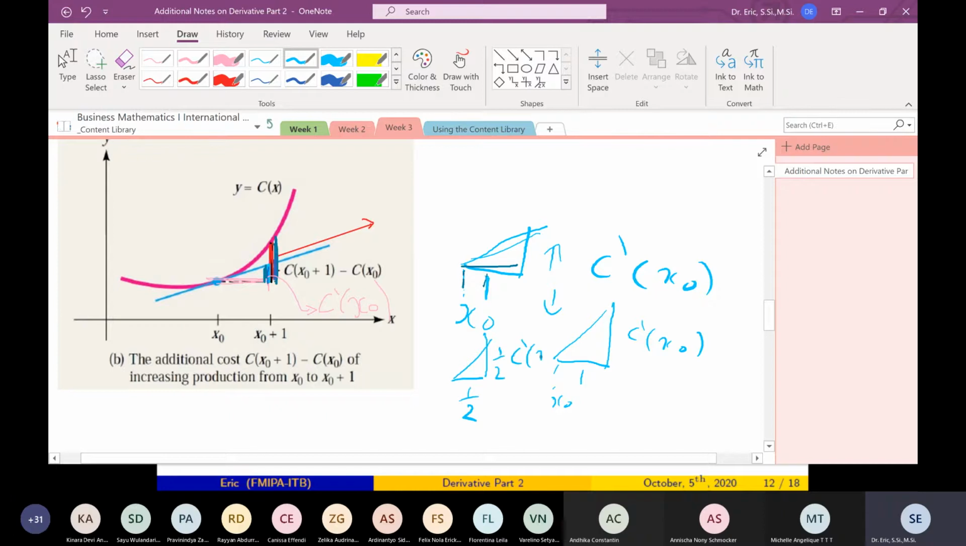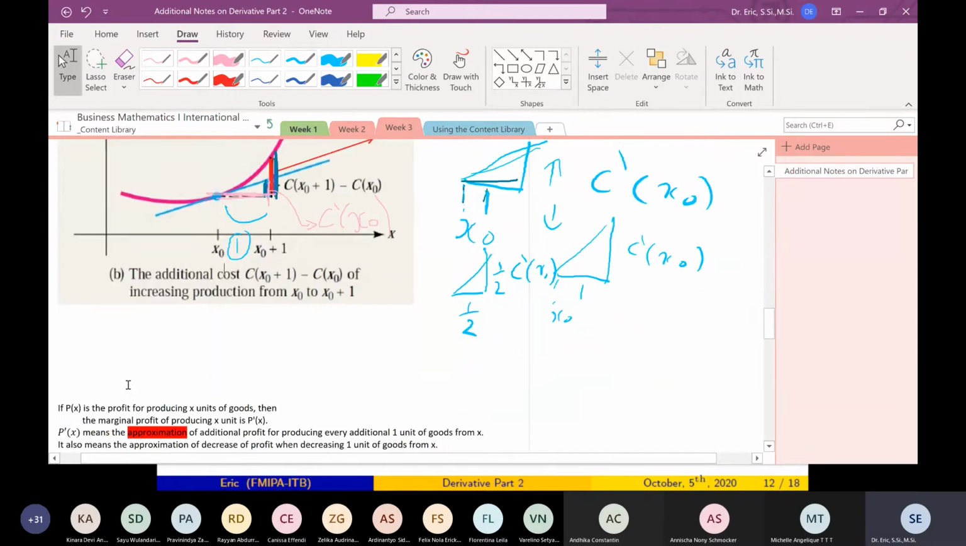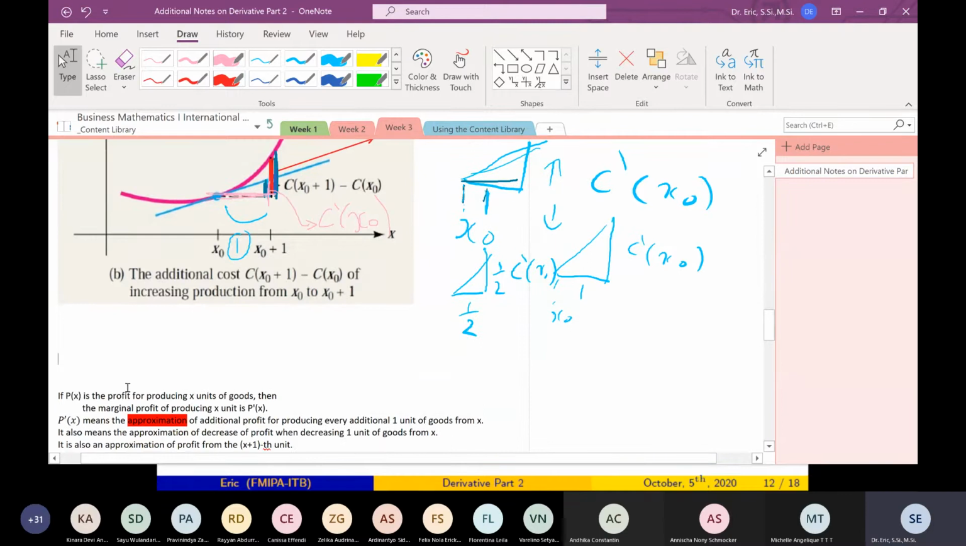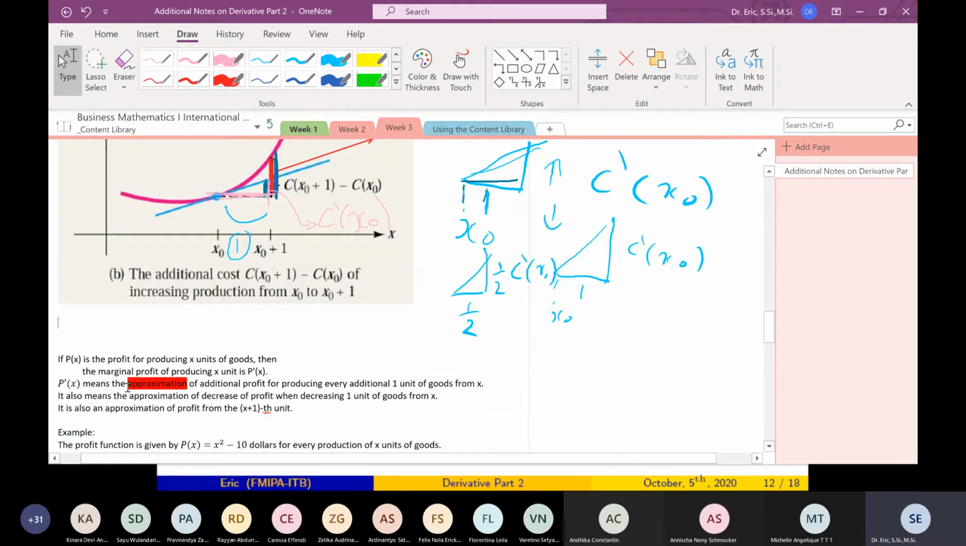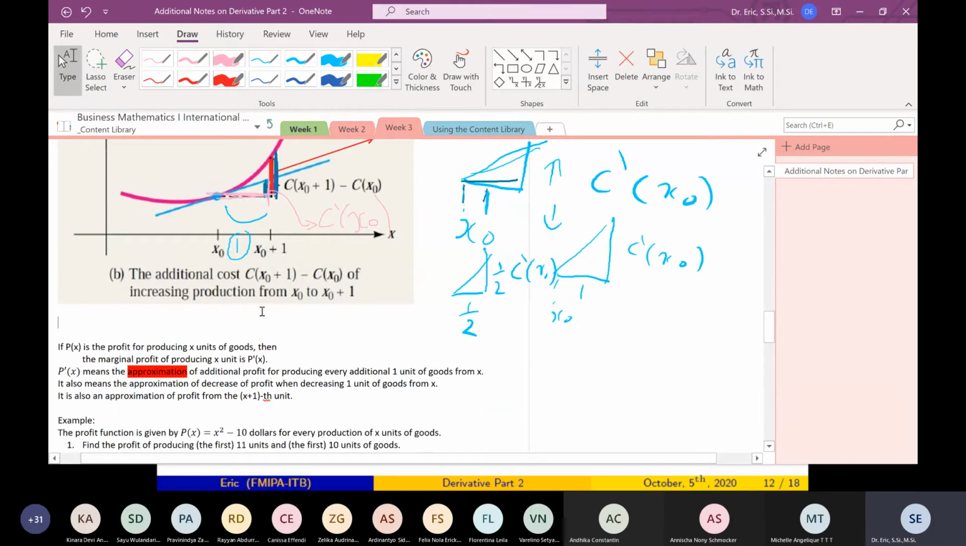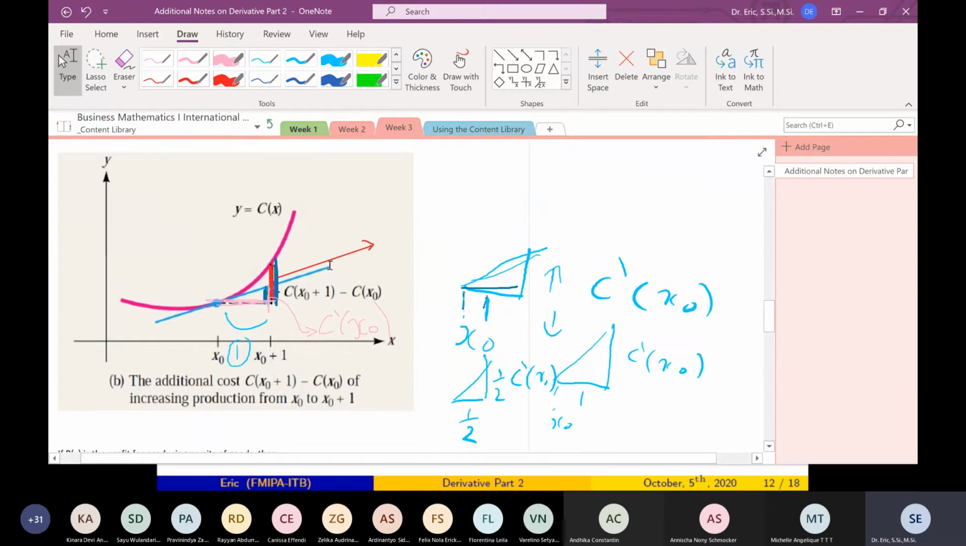This is what you usually call approximation. Marginal analysis is just for an additional 1 unit, but in general, it can be less than 1: 0.1 unit, 0.01 unit, just like the question from Anissa. That's what we usually call approximation. Don't forget, this is just a linear one.